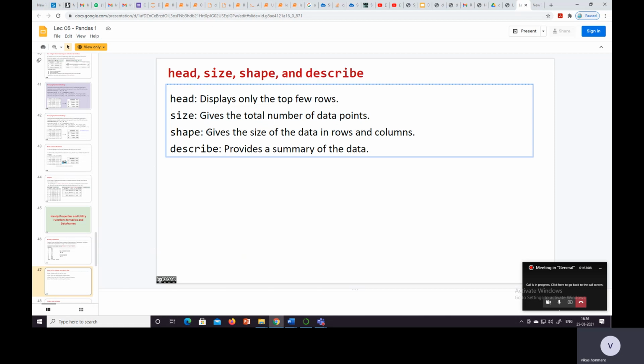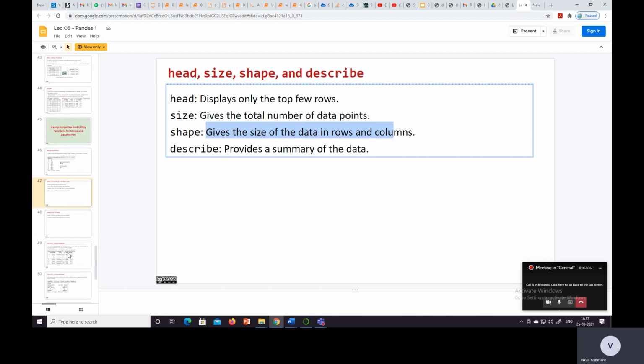Shape gives us the size of the data in rows and columns, so we get how many rows and how many columns there are. And describe provides a summary of our data, so all these things we get by using the describe command.